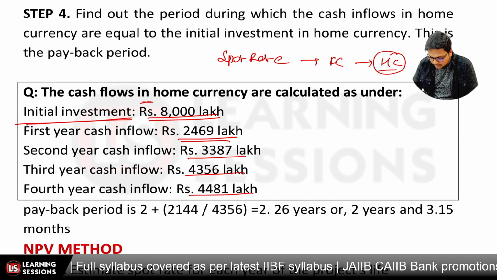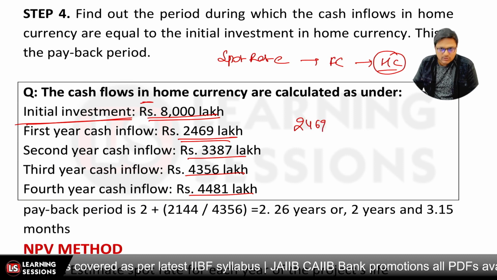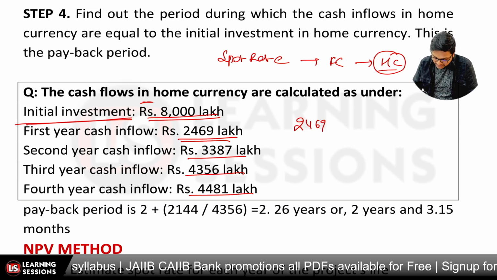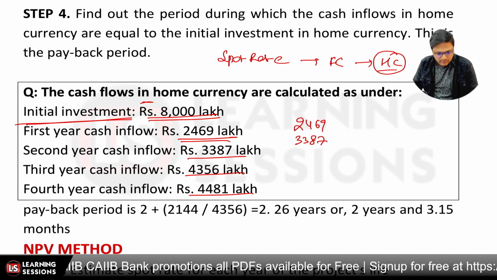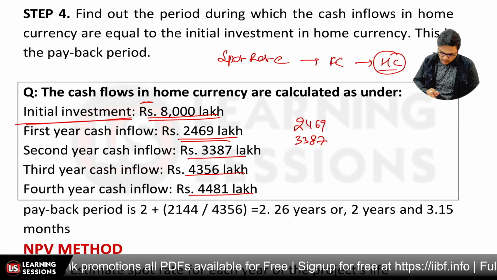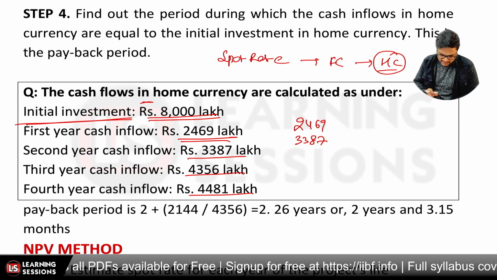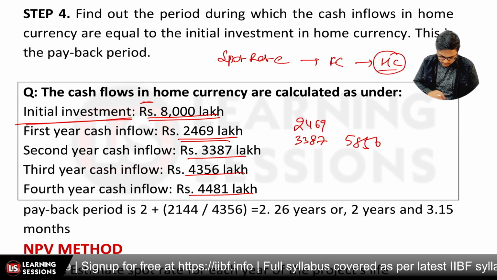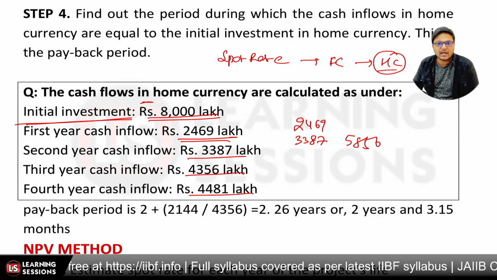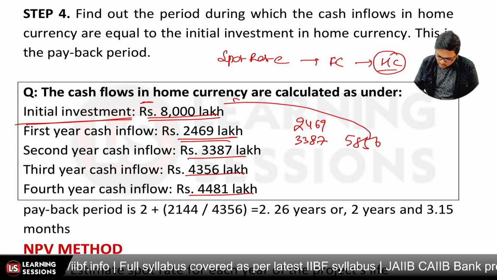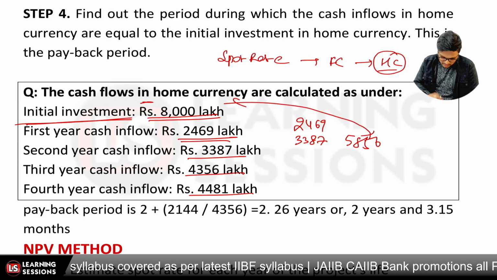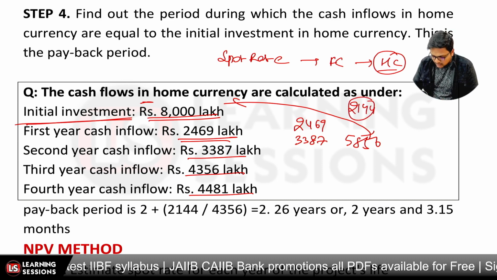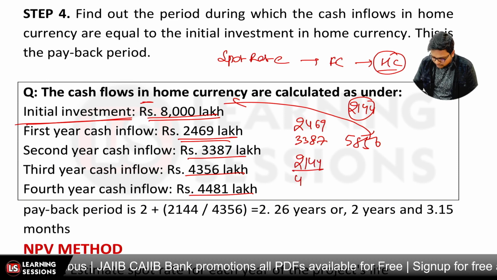Okay, now if we're going to check the payback period, we need to check in what time period we will be getting back 8,000 lakhs over there, right? So we'll be adding up 2469 and 3387 first of all, that is equal to 5856, and after that it's equal to 4356, right? But that will be exceeding 8,000 lakhs over there. So let's check the difference between these two now. Okay, so it is 8,000 minus 5856, and that is equal to 2144. So basically 2144 are to be covered in 4356.